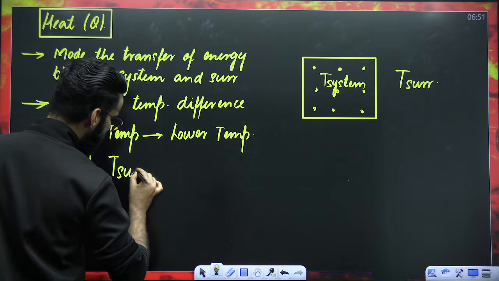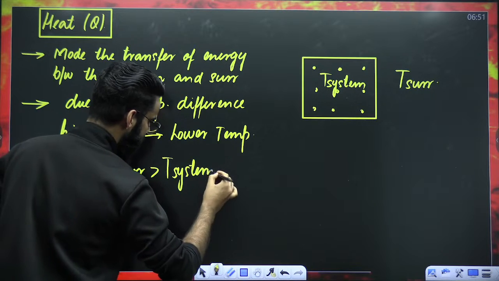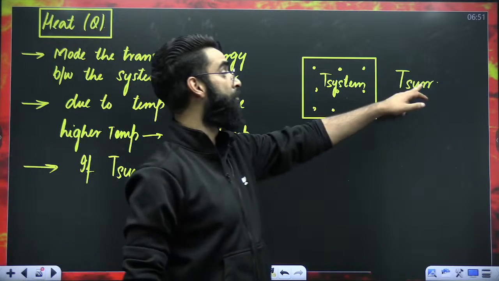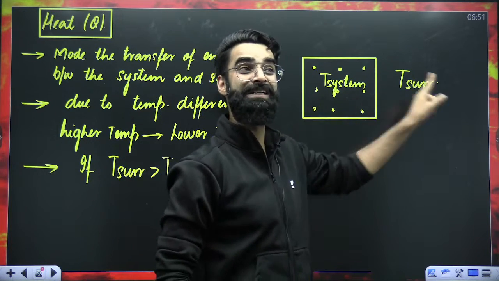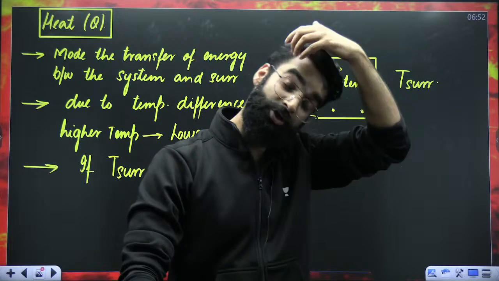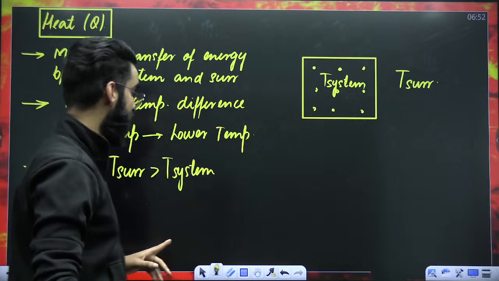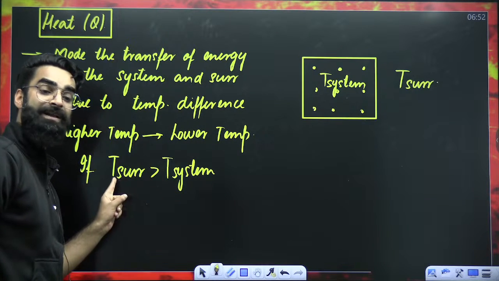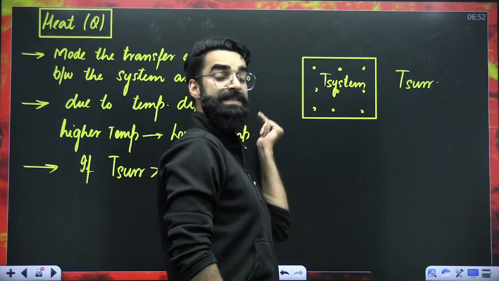If T surrounding is greater than T system, there will be a temperature difference between system and surroundings. Whenever there is temperature difference, heat automatically flows from higher temperature to lower temperature. Right now, surrounding has higher temperature and system is at lower temperature, so heat will flow from surrounding to system.